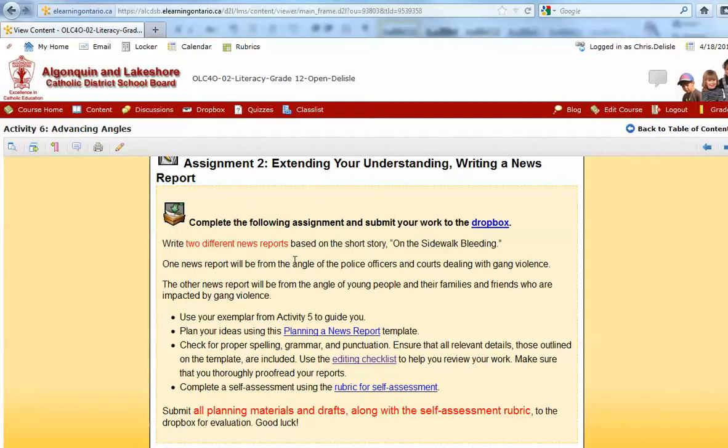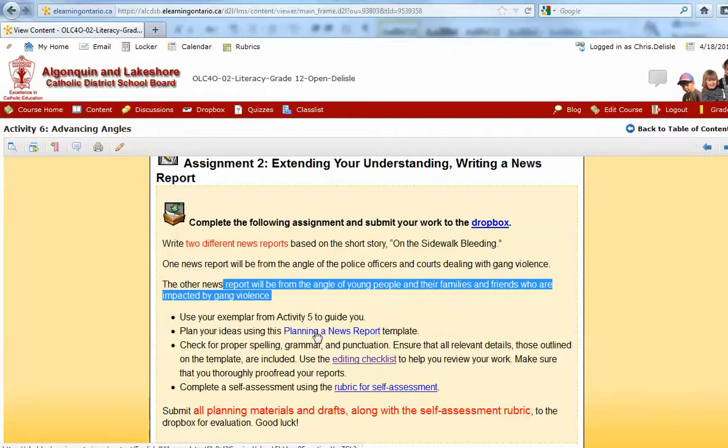So one of the news reports will be the angle from police officers in courts dealing with gang violence. The other news report is going to be from the angle of young people and their families and friends who are impacted by gang violence, okay? And we can use the exemplar we did in the last one of how to set things up and how to plan a news report. So we can use the same template.